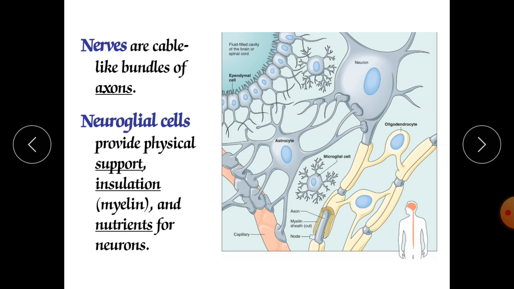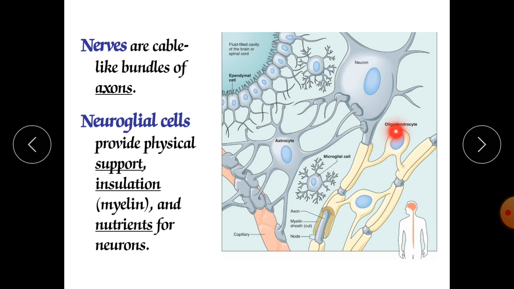Don't get confused, it is very simple. In the central nervous system, oligodendrocytes are responsible for myelination, and in the peripheral nervous system, the Schwann cells are responsible for myelination.